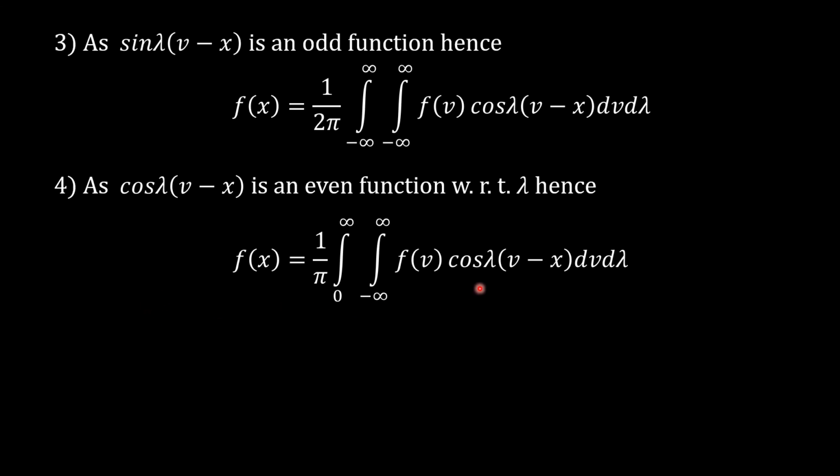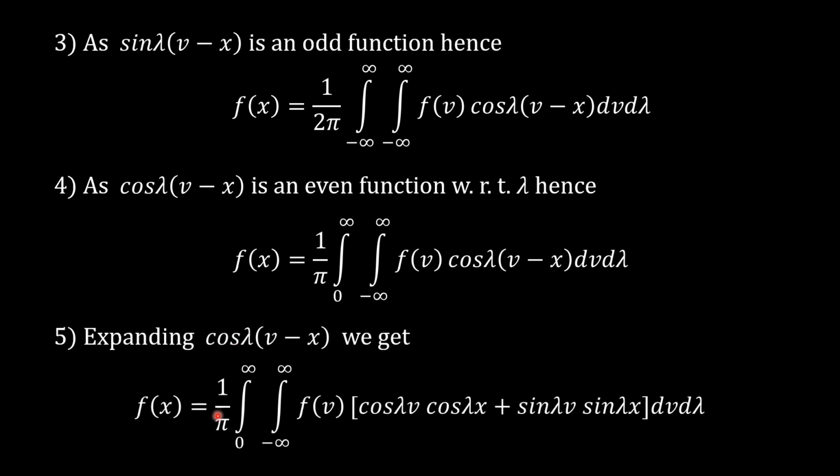Now simplify this cos of lambda into v minus x term using the trigonometric formula, and hence the last alternate and important form is f of x is equal to 1 upon pi integration from 0 to infinity, integration from minus infinity to infinity f of v.